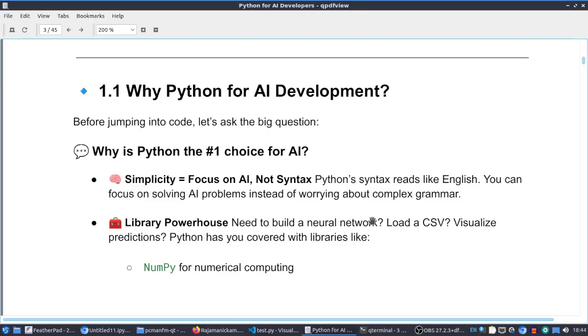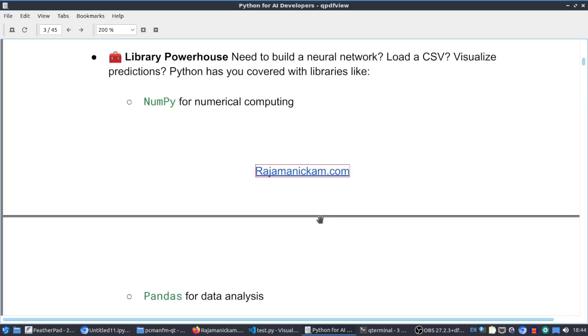The main reason is library power. Python has a lot of libraries, especially libraries related to AI. We can find a lot of libraries because many people are using Python, and a lot of open source networks support Python. So we have a lot of AI related libraries. Libraries in the sense that we can just import a library and start using its methods or functions in our application, so it will help us save a lot of time. Let us see some important libraries.